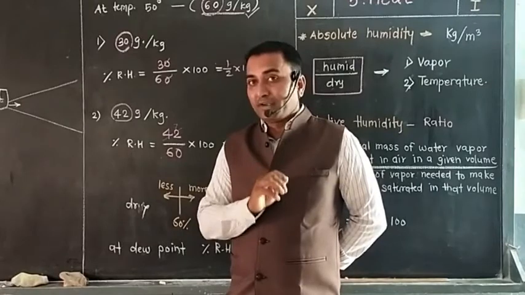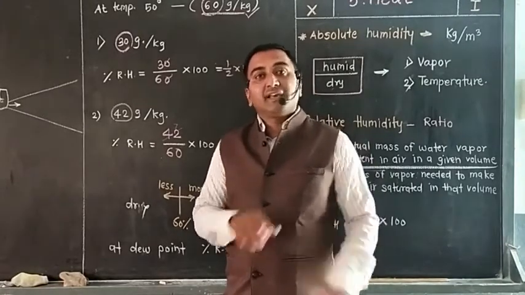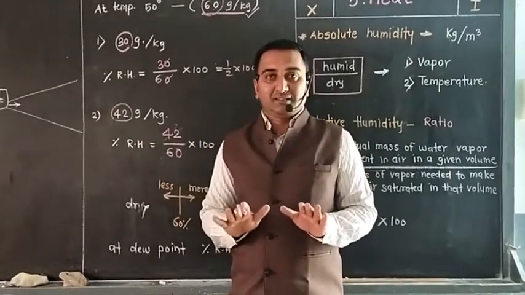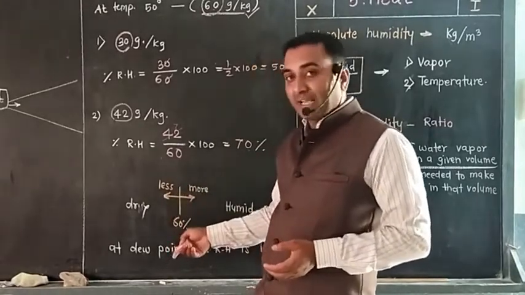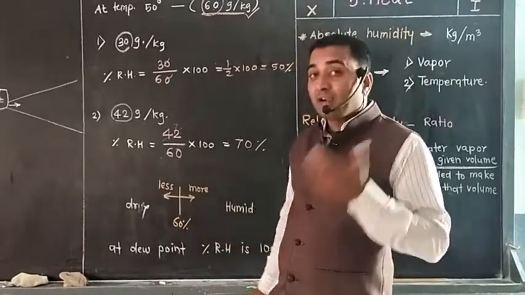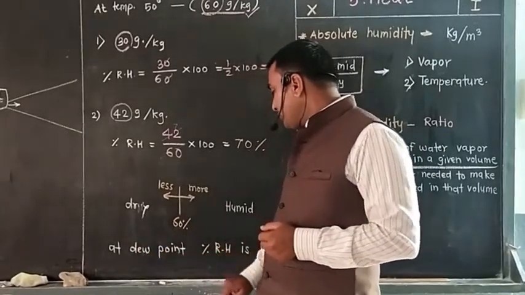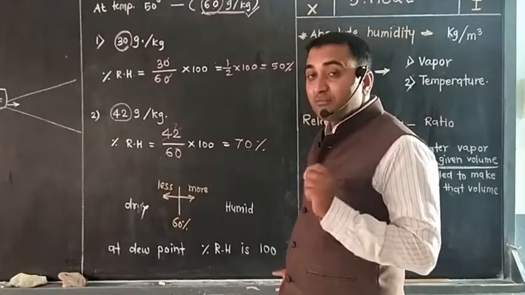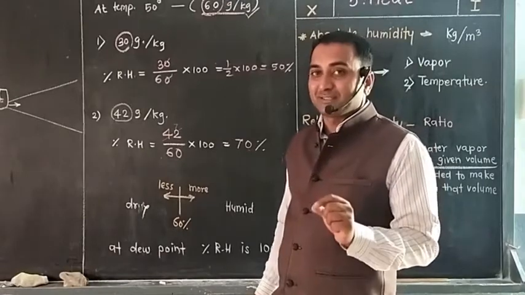But tell me, now discuss this one. What about the dew point? Dew point is that temperature at which the air gets saturated. That means need is equal to actual mass. So when need is equal to actual mass, they get divided and cancelled, and relative humidity will be 100%. So at dew point, relative humidity is 100. This is very important: at dew point, relative humidity is always 100%.